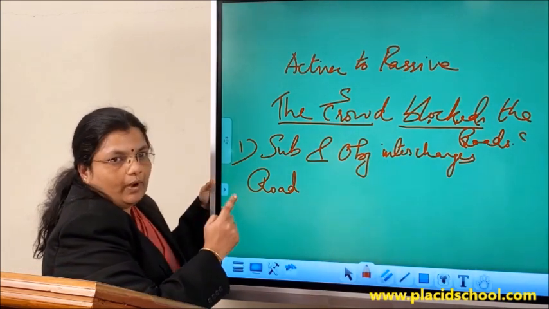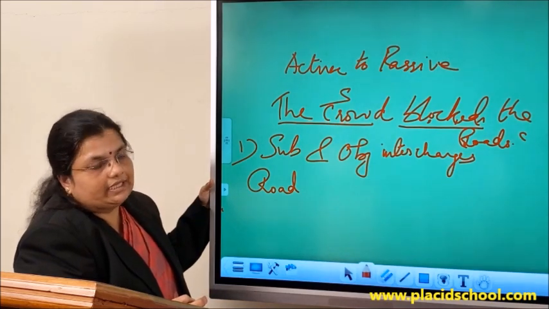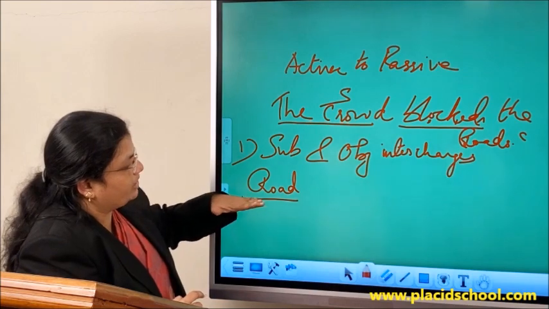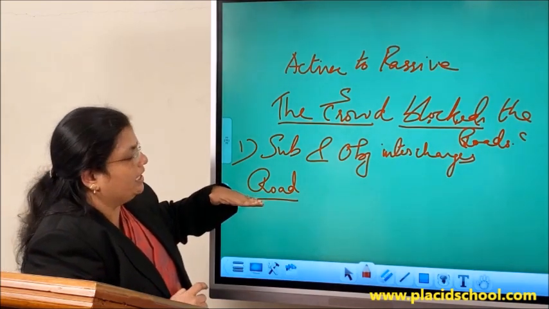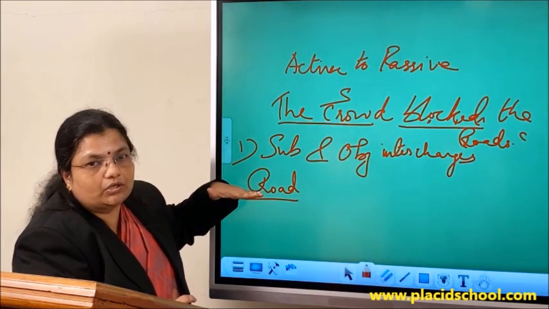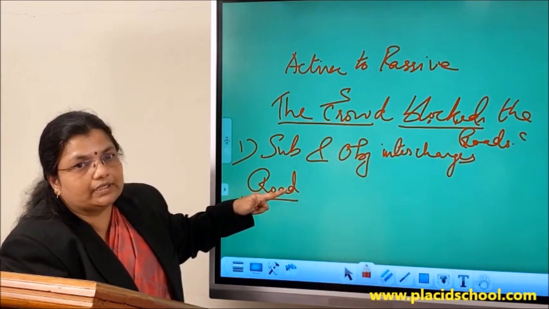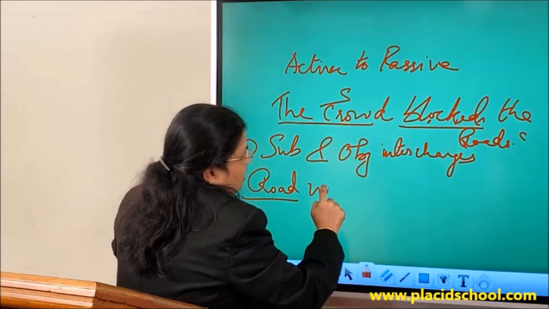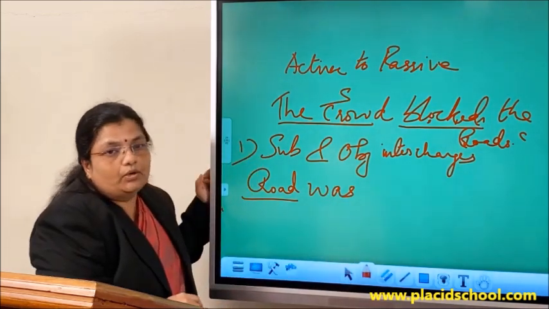Now we have to provide those be verbs in this sentence based on the number of the subject. Now what is the subject of the passive voice here? It is road. It is singular. So here we have to provide the singular be verb of past tense, which is was. Road was.